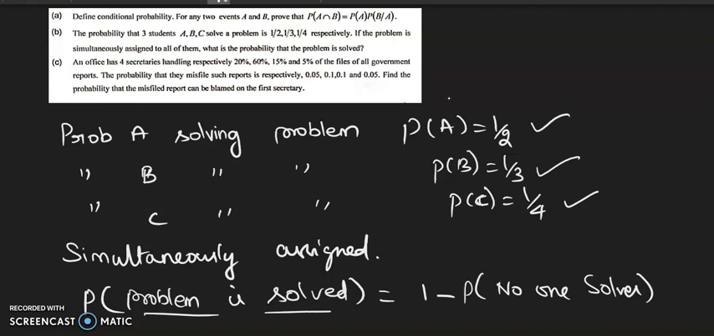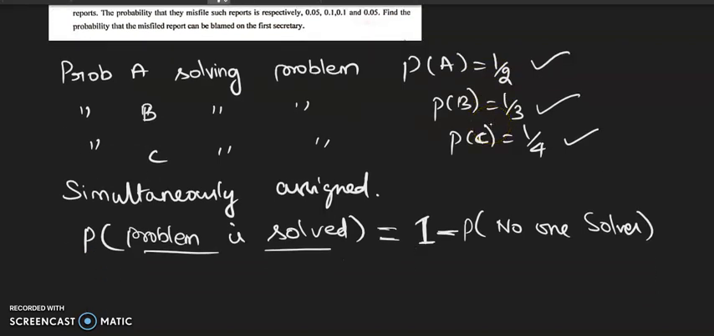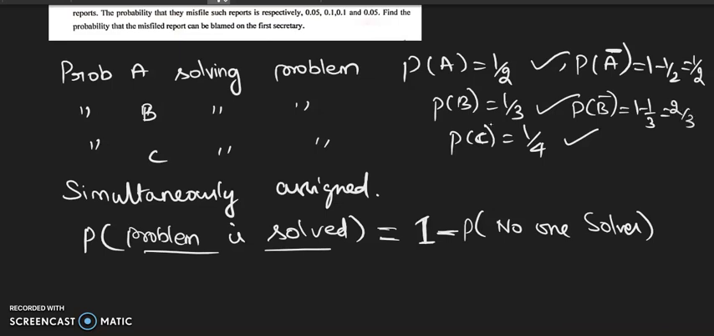So, what is the opposite? We always know total probability is 1. 1 minus the probability that no one solves will give you the answer. So, from the total probability 1, if I subtract no one solves, it will give you the probability that is required. P of A is 1 by 2, so the probability that A will not solve the problem, A bar, is 1 minus 1 by 2, that is again 1 by 2. Similarly, P of B bar is 1 minus 1 by 3, that is 2 by 3. Similarly, P of C bar is 1 minus 1 by 4, that is equal to 3 by 4.